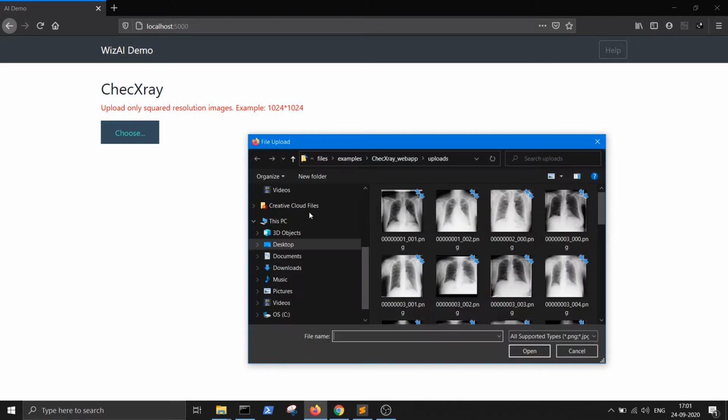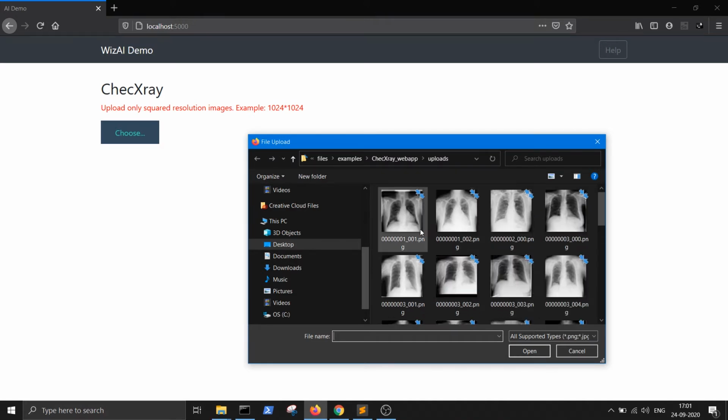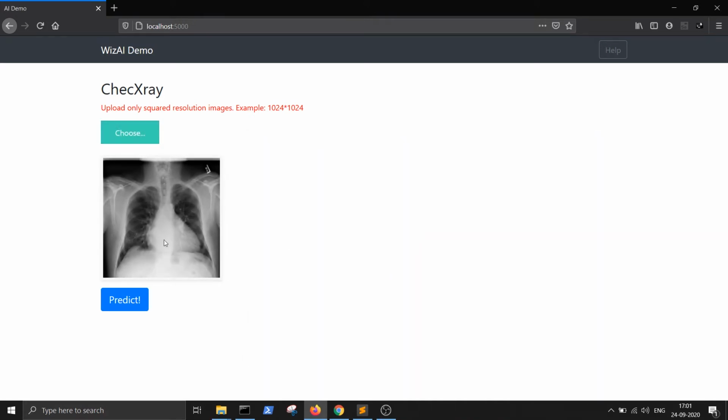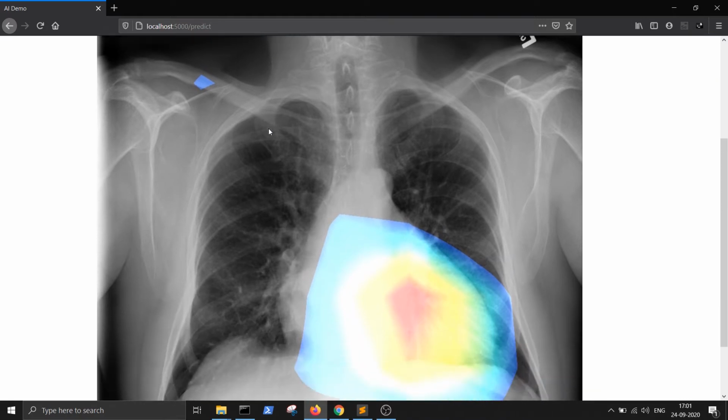So you can choose the chest X-ray which you want to upload. Here are a few of the examples. I'll upload this one. This is the image that you're going to upload. Once you press the predict button, the AI will now process the X-ray and give you the result. As you can see, this is the predicted result from the AI application and a report is generated.